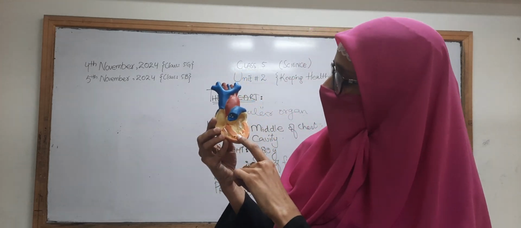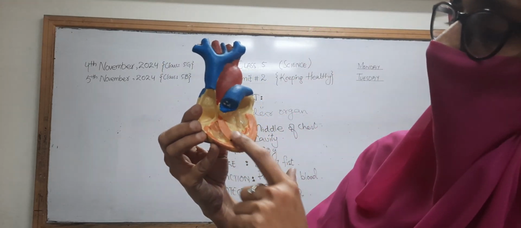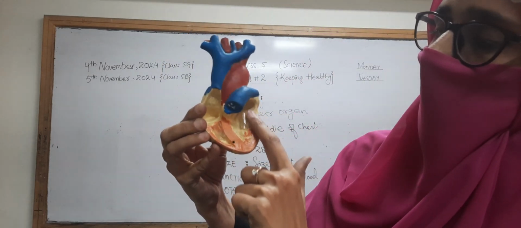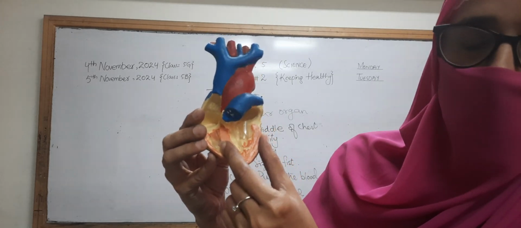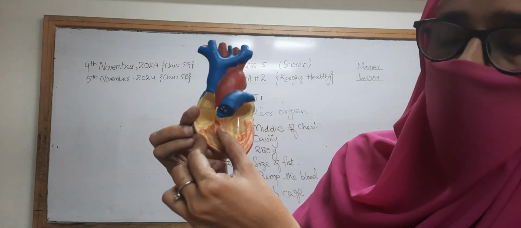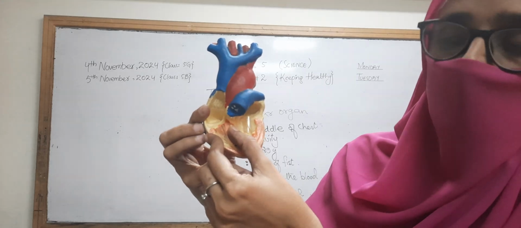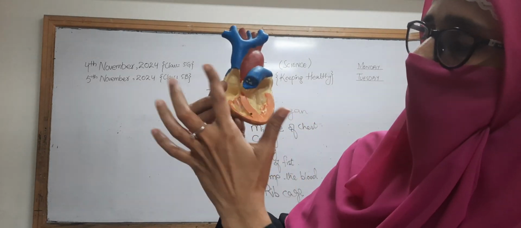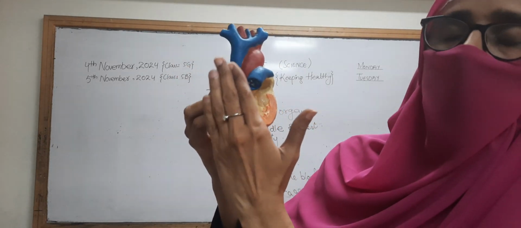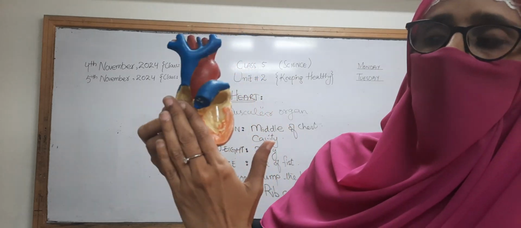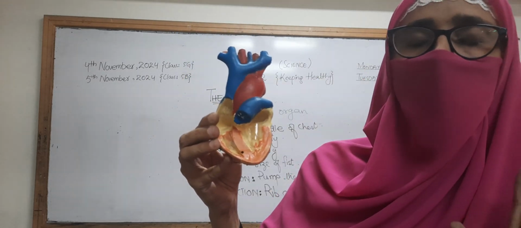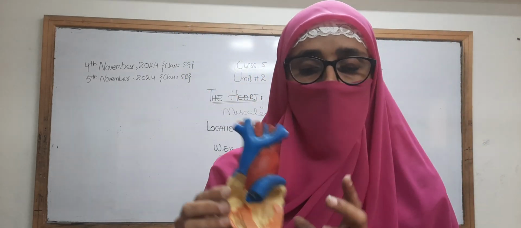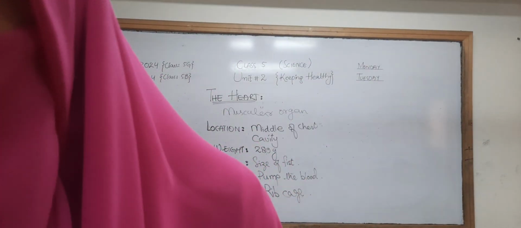If you see clearly, the left side of the heart is larger, or bigger in size, as compared to the right side. Right? So the right side has the impure blood, and the left side of the heart has the pure blood. This is a very important point.